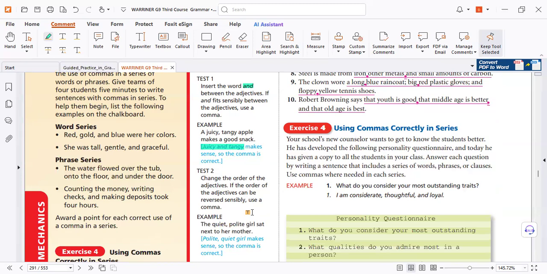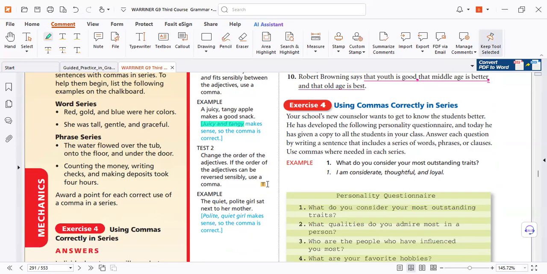Can I say polite girl? Yes. Can I say quiet girl? Yes. So the order does not make any difference. So we can use a comma or and, but not both. Comma or and, not comma and. That's why. This can help you.